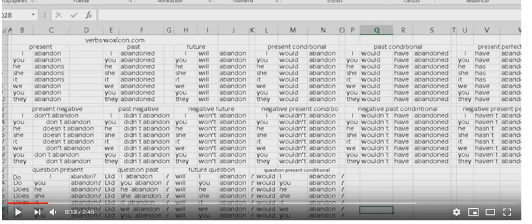Future with will. I will abandon, you will abandon, he will abandon, she will abandon, it will abandon, we will abandon, you will abandon, they will abandon.